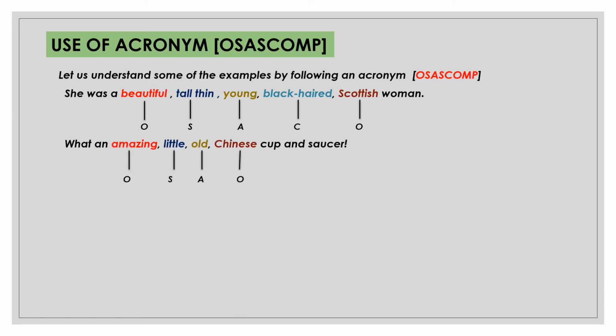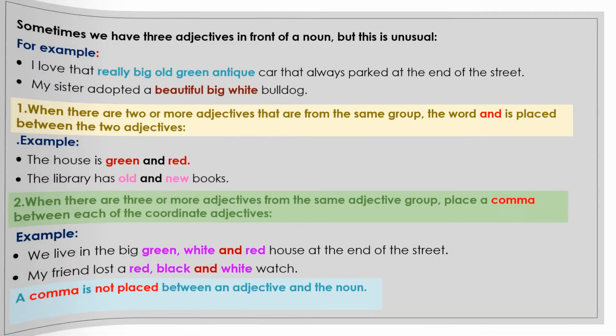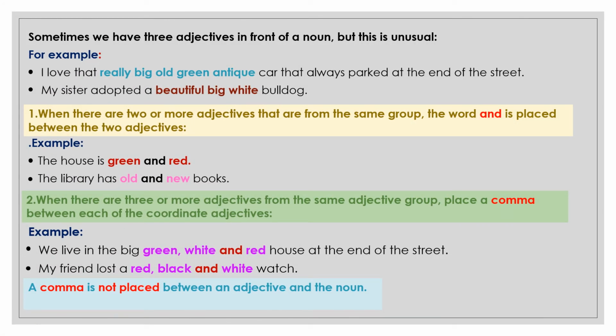What an amazing little old Chinese cup and saucer. A disgusting pink plastic ornament. A wonderful old Italian clock. Usage of 3 or more than 3 adjectives in front of a noun is unusual. If you observe this example, I love that really big old green antique car that is always parked at the end of the street. Here, all these adjectives are specifying a noun. So it's a very rare usage.